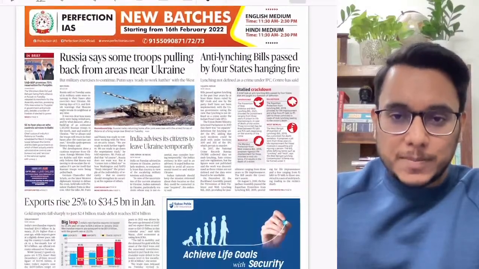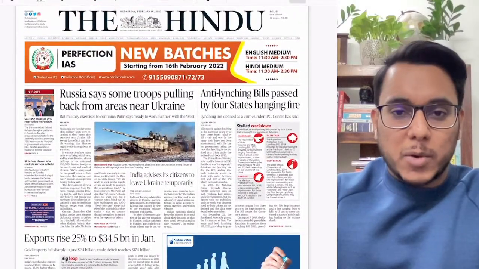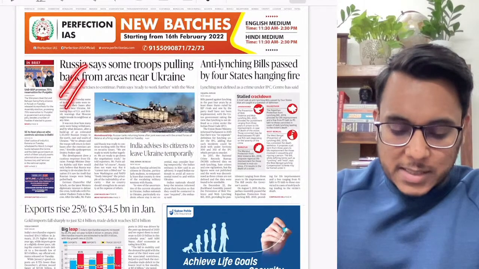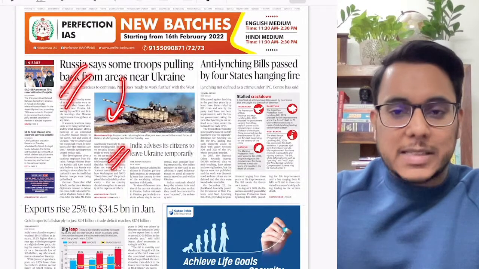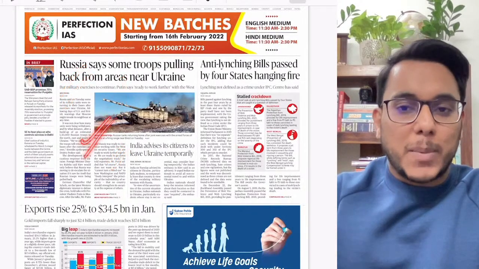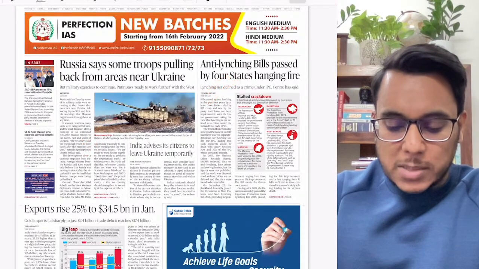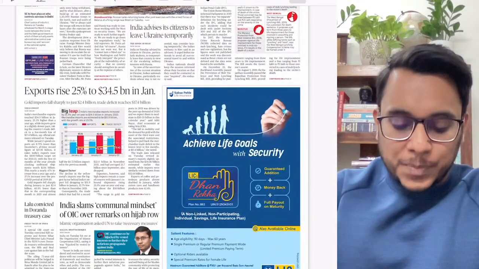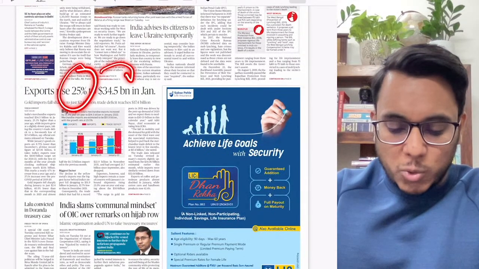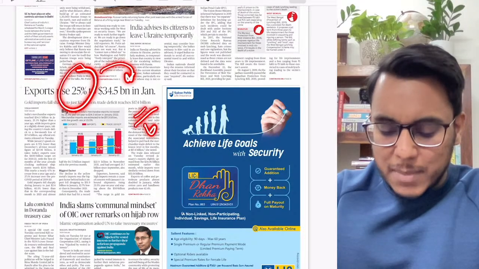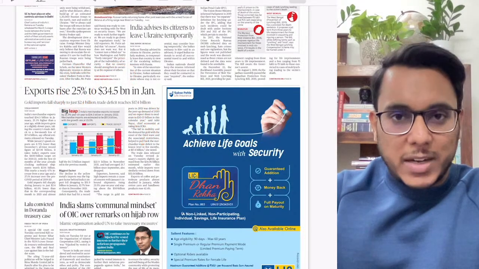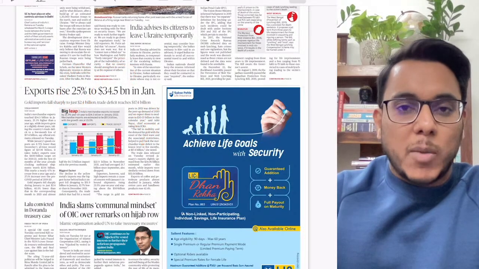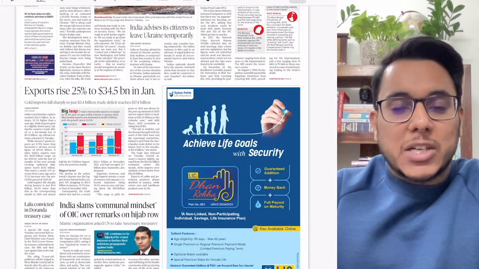Okay, now moving on, the Hindu newspaper, this is page number 1. The first page: Russia says some troops pulling back from areas near Ukraine. So guys, this particular development we are going to see. Anti-lynching bill passed by 4 states hanging fire, we'll see this article with respect to the constitution. Then exports rise 25% to these many billion dollars. Every month's data is not very important for our examination, just the state of the Indian economy and the patterns that are emerging are important.